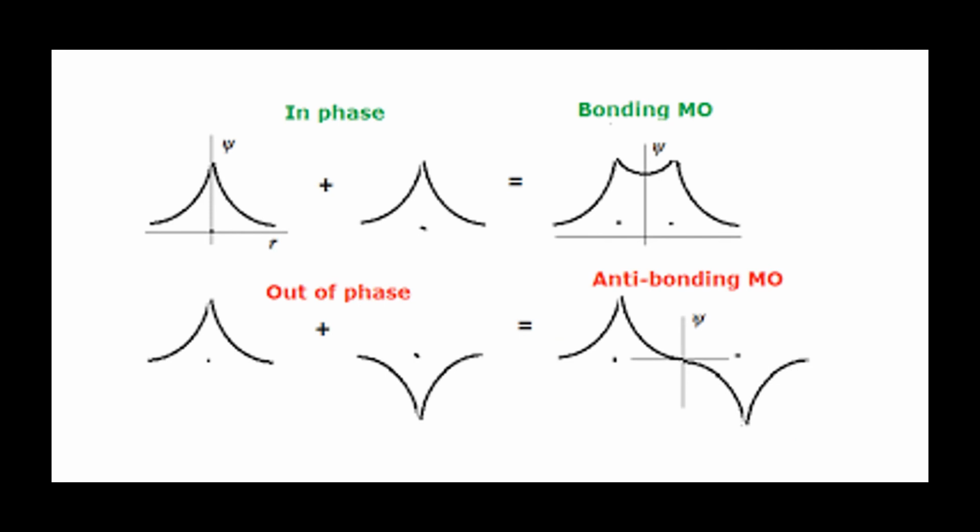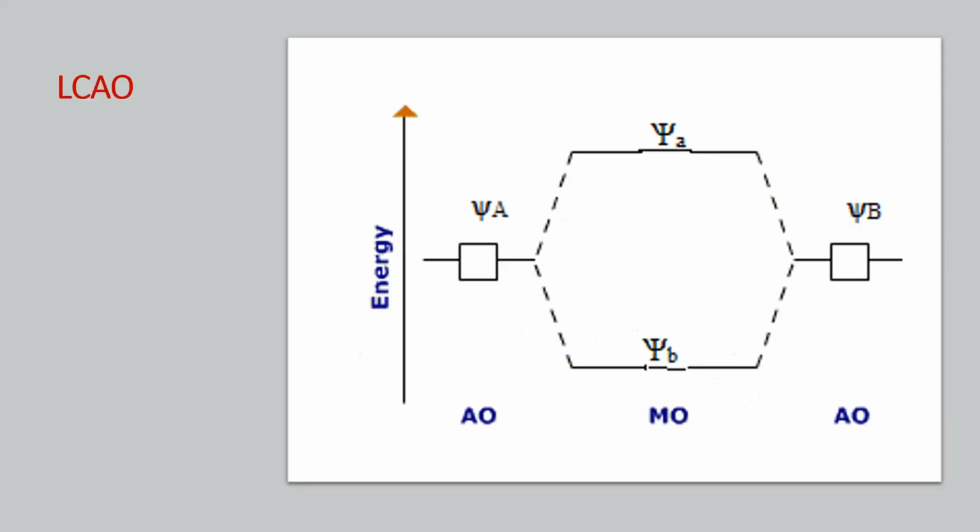So this is a constructive combination, which is also known as in-phase combination, and this is a destructive combination. When two wave functions psi a and psi b combine in phase, it gives rise to a bonding molecular orbital where the probability of finding the electron between two nuclei is more. The out-of-phase or destructive combination gives rise to an antibonding molecular orbital, where the charge density is less.